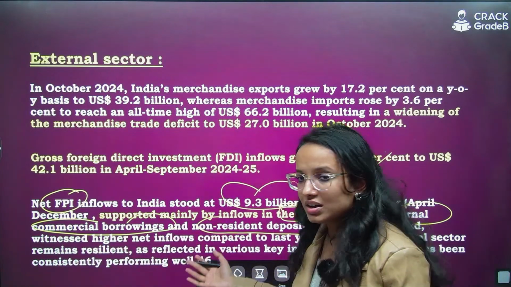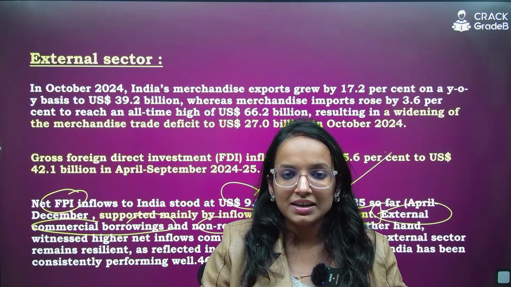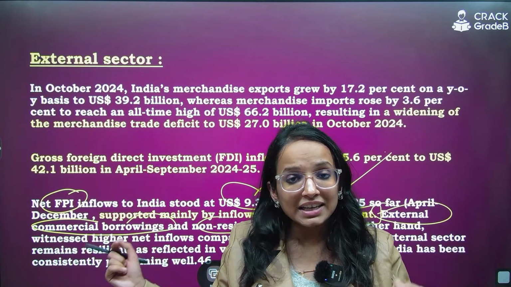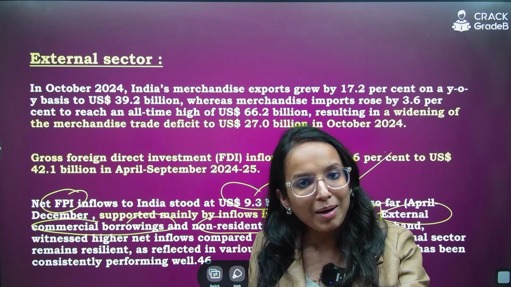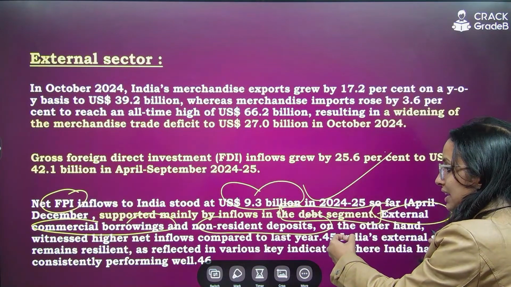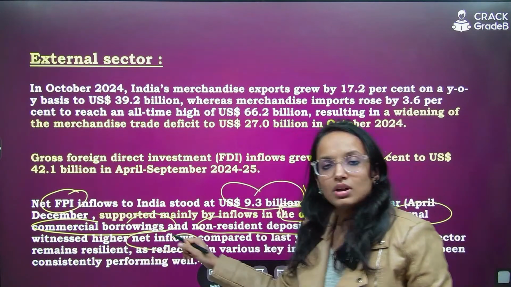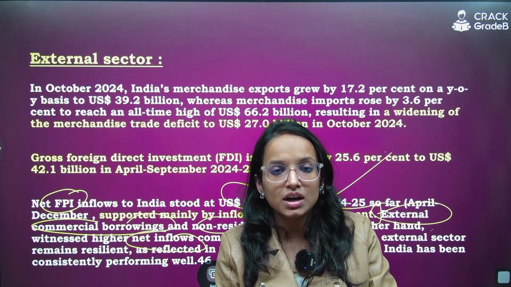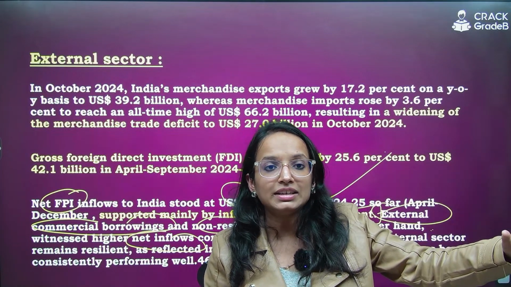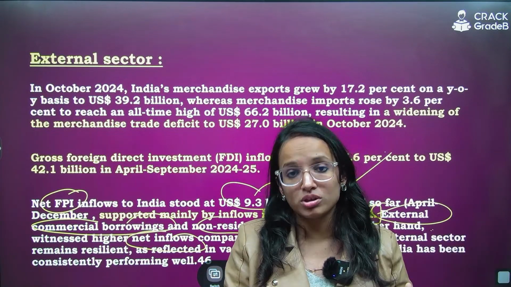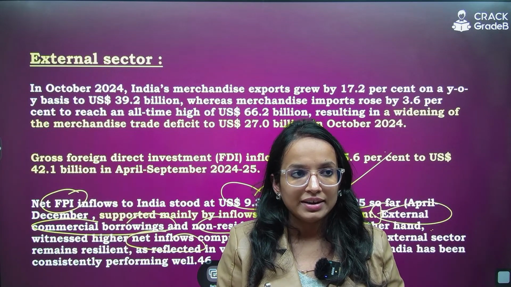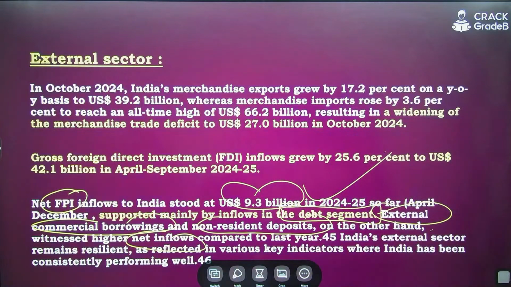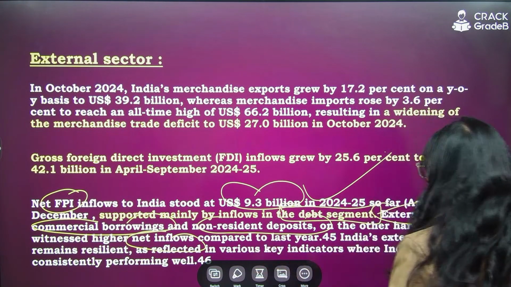So ECBs, external commercial borrowings, what our residents are borrowing from abroad under the eligible routes, and the NRI deposits, they all are recorded in the capital account BOP. They have witnessed higher net inflows. That means the commercial borrowings of the residents of India from eligible entities outside India have been higher. NRI deposits have been higher recently. Net inflows have been higher in these segments of the capital account. Clear? Compared to last year.